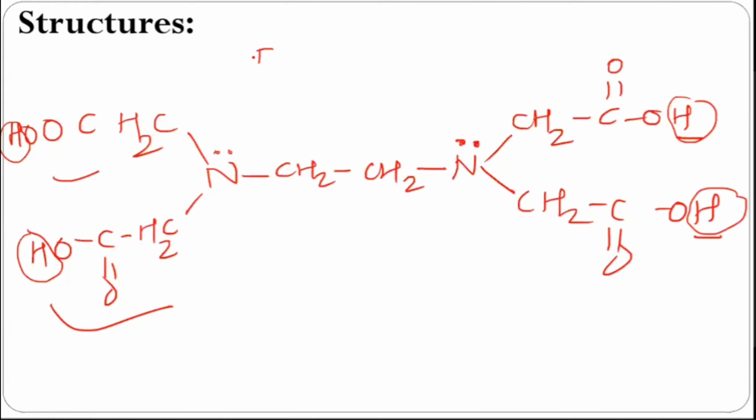But remember that this is EDTA and it is not soluble in water. Therefore, we cannot use it. So what do we have to use? We have to use the disodium salt of EDTA, that means Na2-EDTA. How to prepare it? It will be a disodium salt, meaning 2 hydrogens will be replaced by 2 sodium. In this way, it becomes the disodium salt. Now, this disodium salt of EDTA is highly soluble in water, and therefore we can use it for the titration.